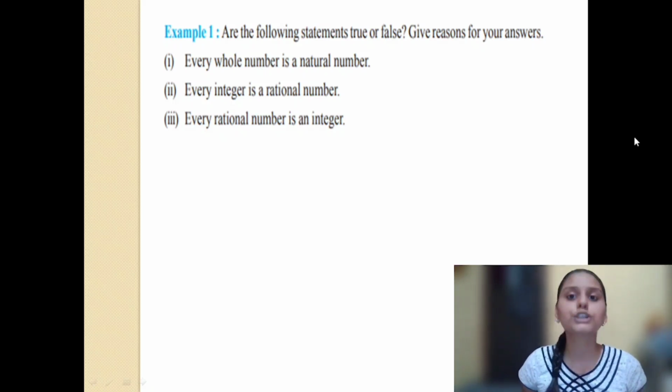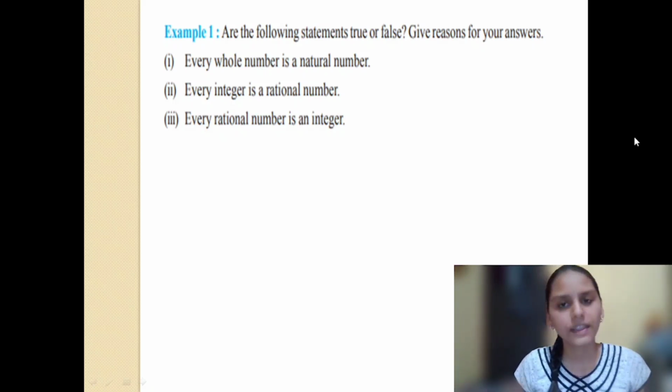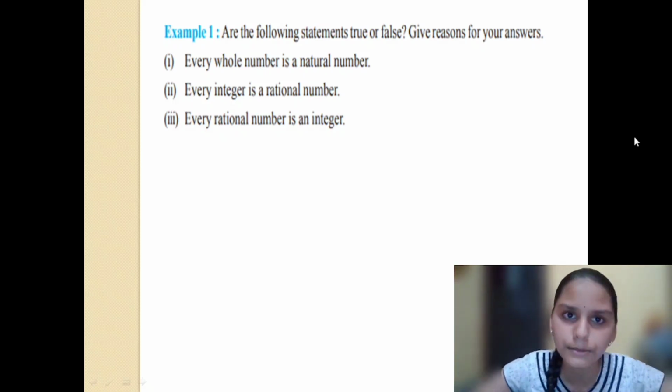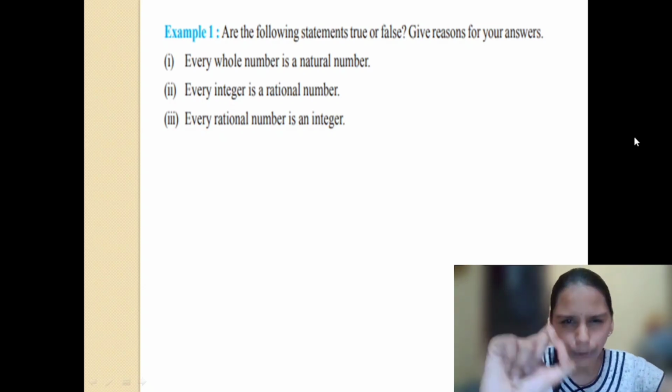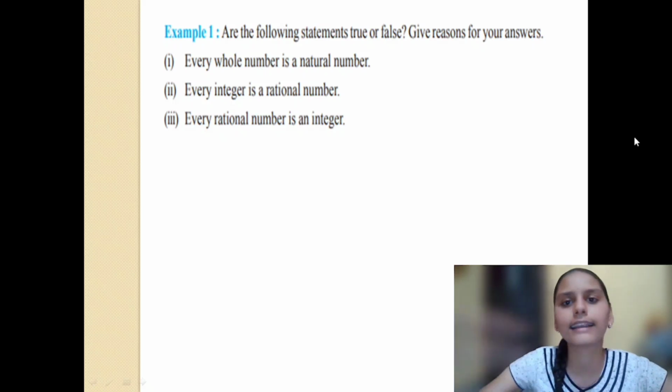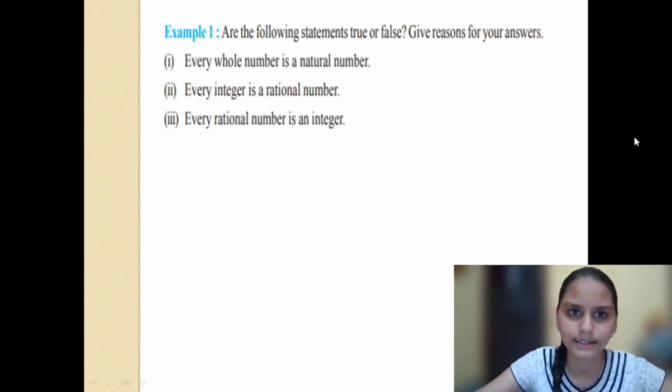Okay, but you need some explanations, isn't it? That's why I have brought it. So every whole number is a natural number. Is it true or false? Just pause the video for some seconds and think yourself, answer, and then see what's the correct answer.